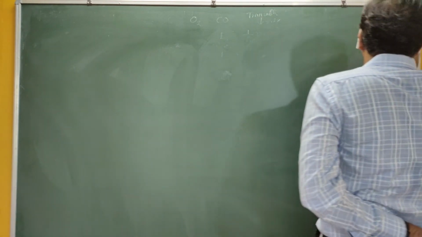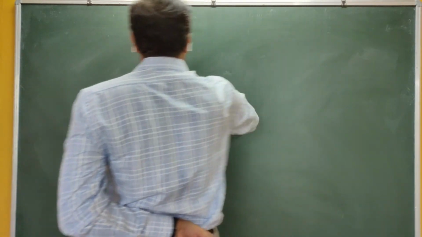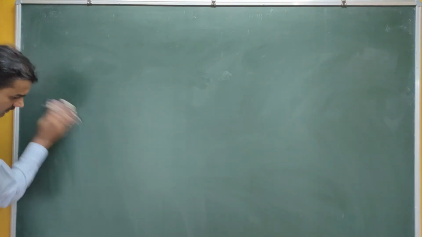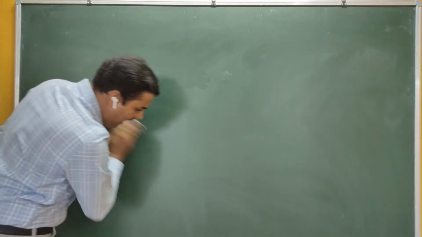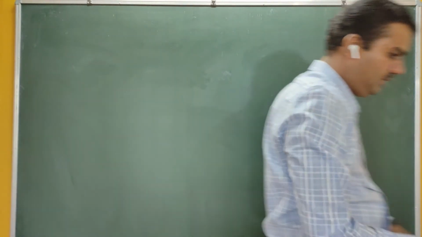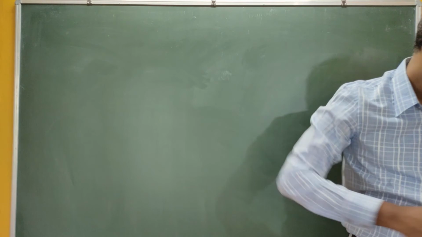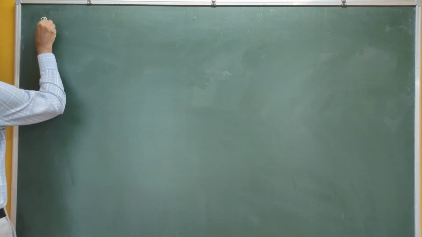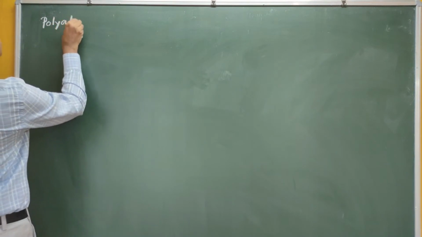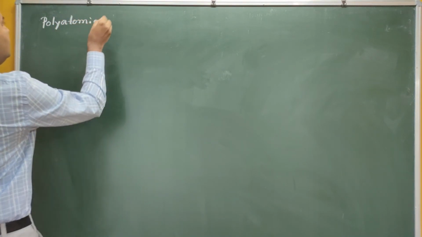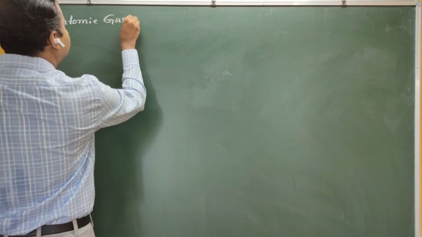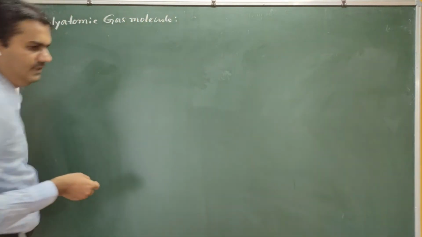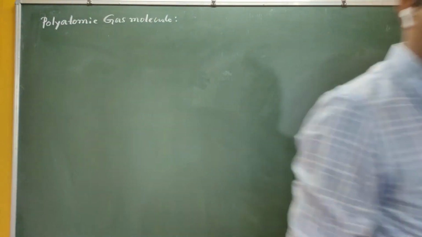Therefore, in general, let me make one equation here which explains all polyatomic gas molecules. Whatever be the molecules, let me give a single relation. If it is the polyatomic gas molecule, then what is the degrees of freedom?